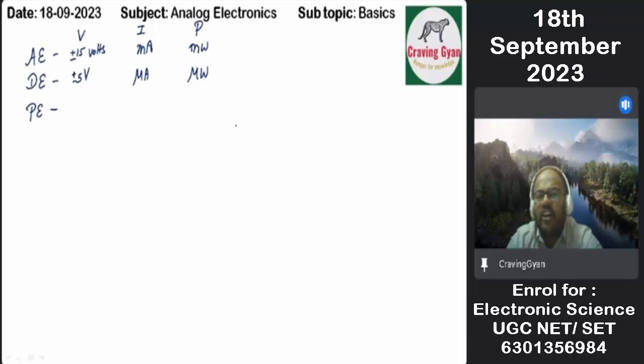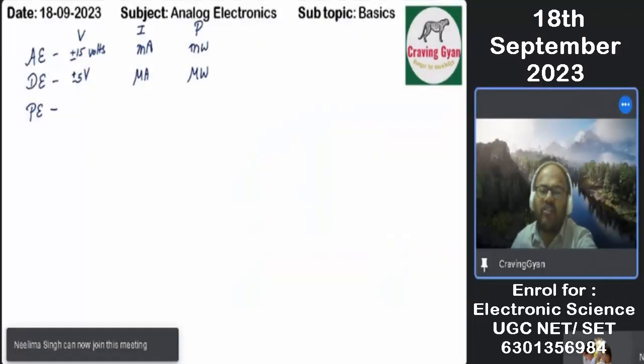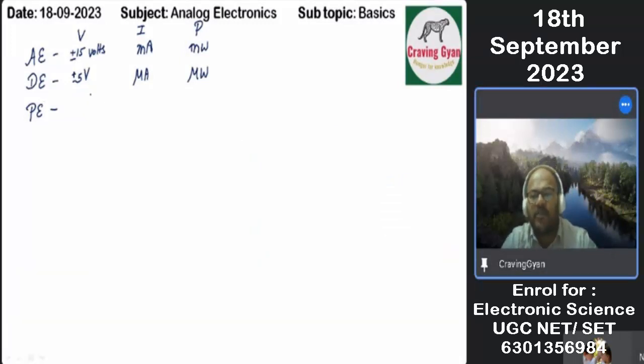And the equipment we are feeding is integrated circuits, that is ICs. Because if you want to realize something, the base material is integrated circuits. Now, with respect to the power electronics subject, what is the voltage range?